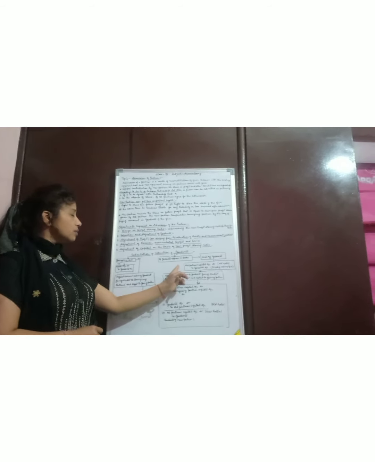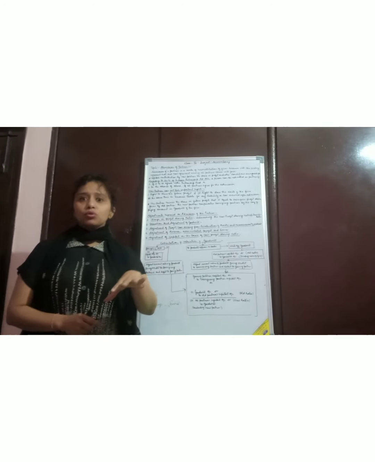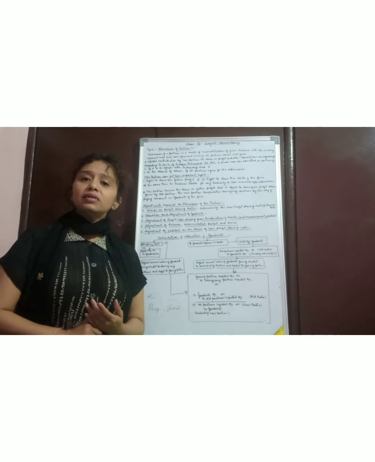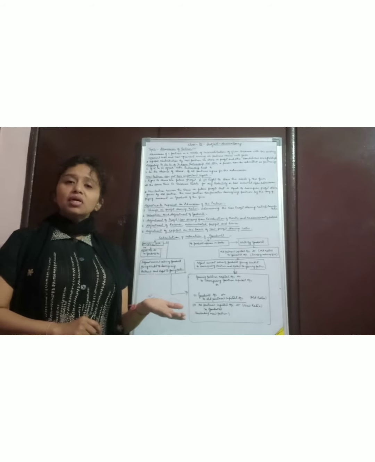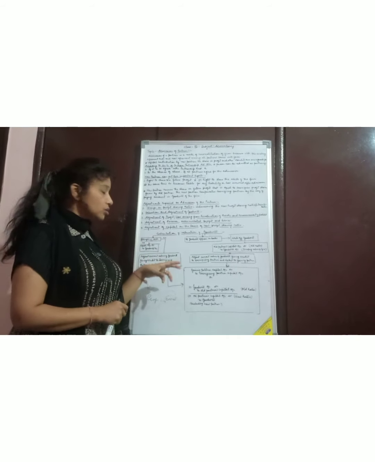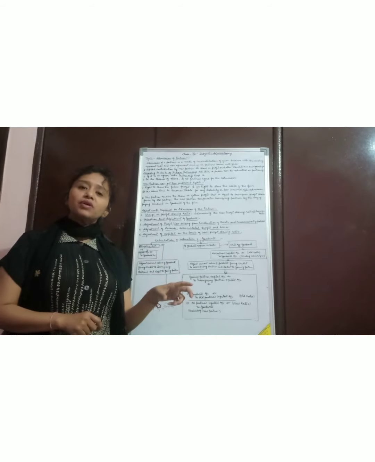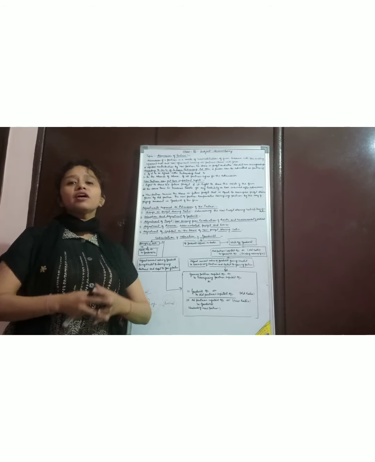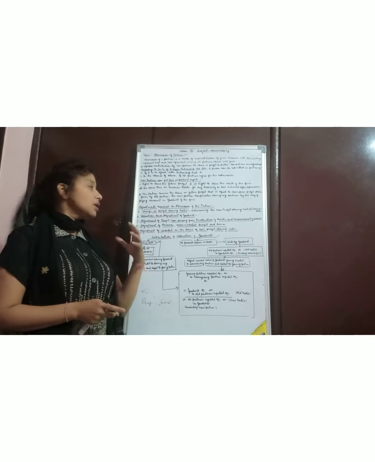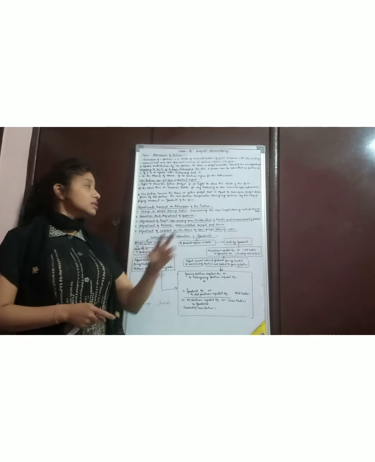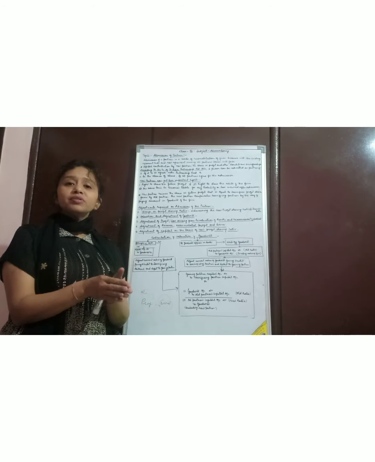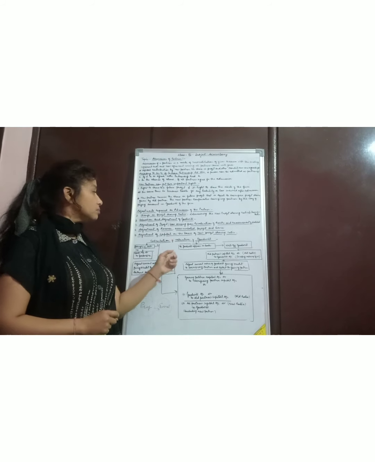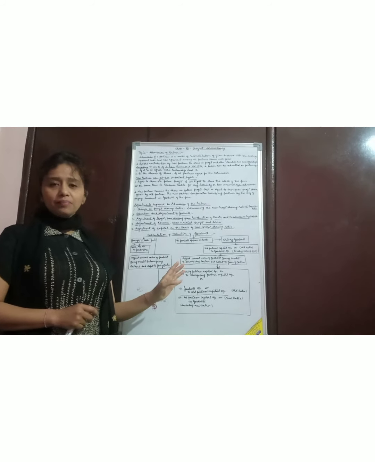Now, if there is goodwill appearing in the books, it's very important to understand that sometimes goodwill also appears in the books of account. There is an amount of goodwill already appearing in the books of account, and there is the present value of goodwill. We have to calculate the sacrificing ratio, and the compensation is decided by the present value of the goodwill, not by the goodwill which is already appearing in the books of account.